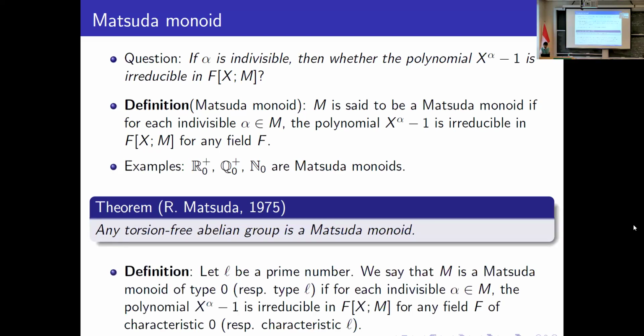Before moving further, going to the next slide, let me introduce the following definition. We say that M is a Matsuda monoid of type 0 if the converse is true for any field of characteristic 0, and the same definition for a Matsuda monoid of type L.